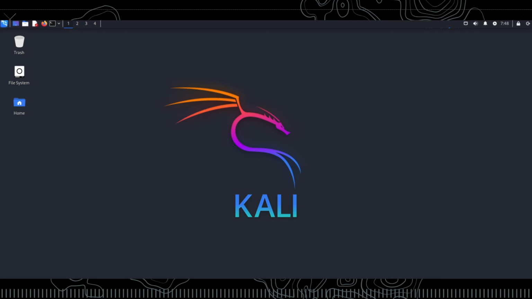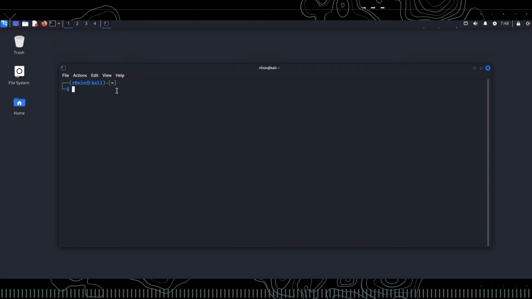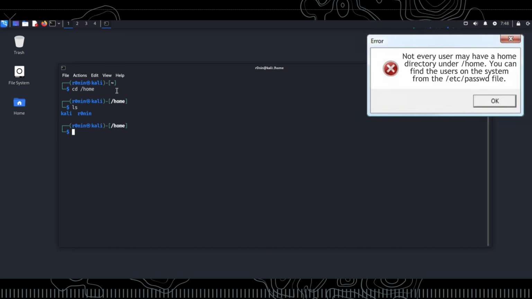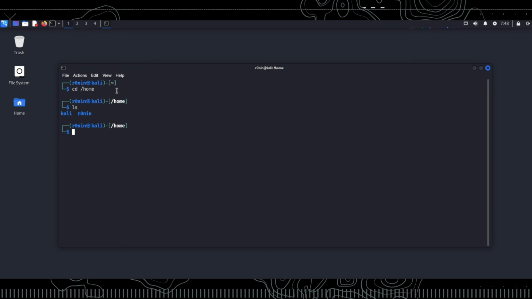To better understand how the file system is organized, let's explore the /home directory. Let's open the terminal and navigate to this directory. Let's see which users are on the system. We can use the ls command to find out. On my system, it looks like there are users named Kali and Ronin. Now let's go into the Ronin user's directory and see what's there.